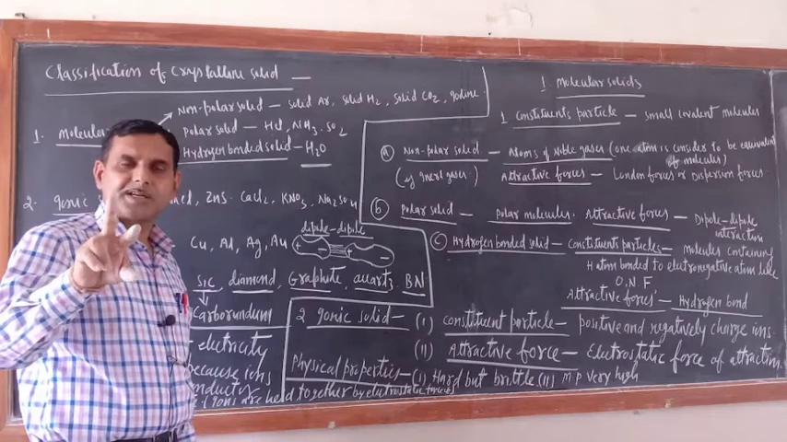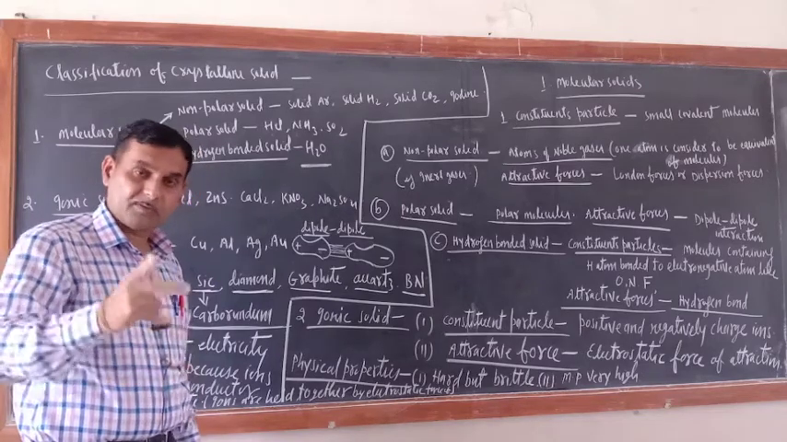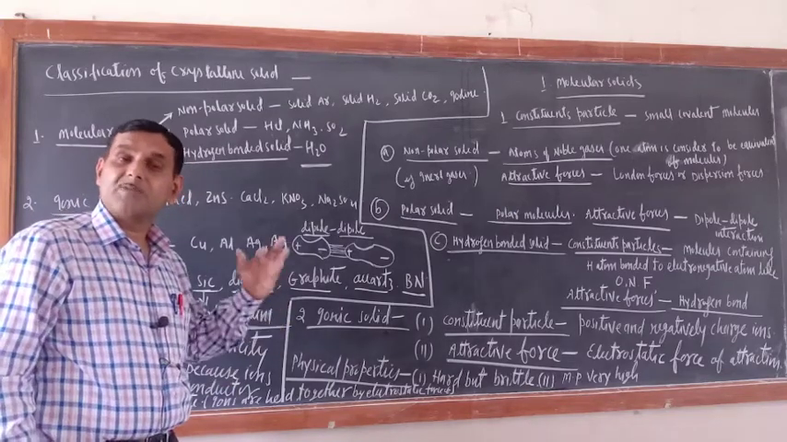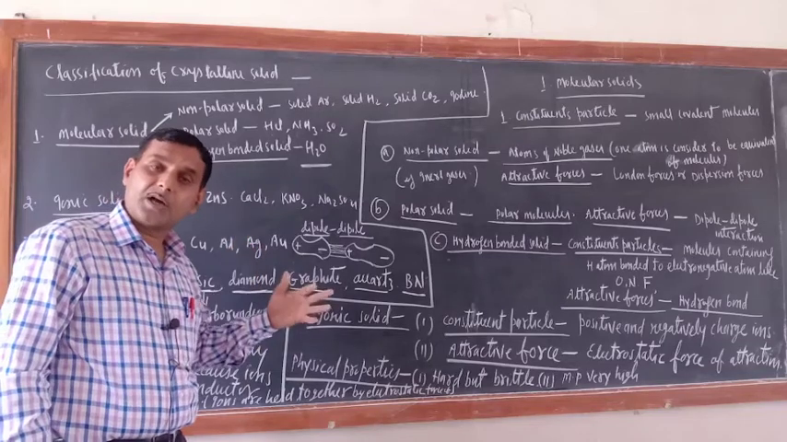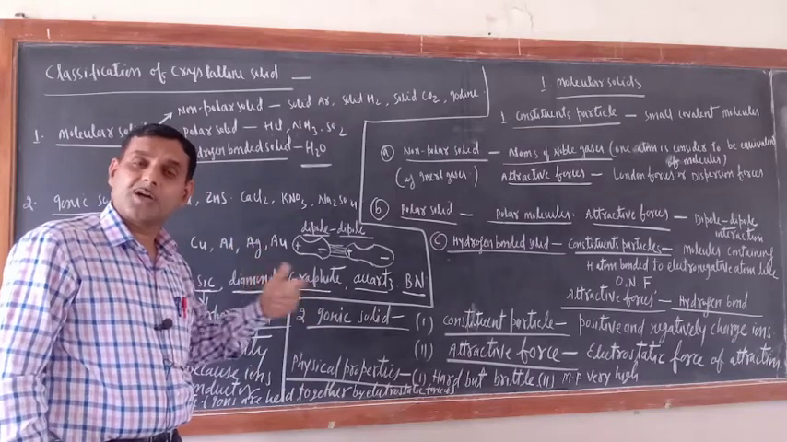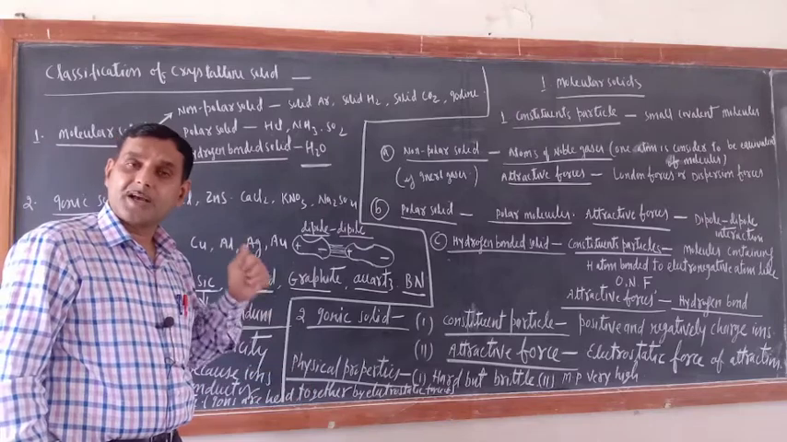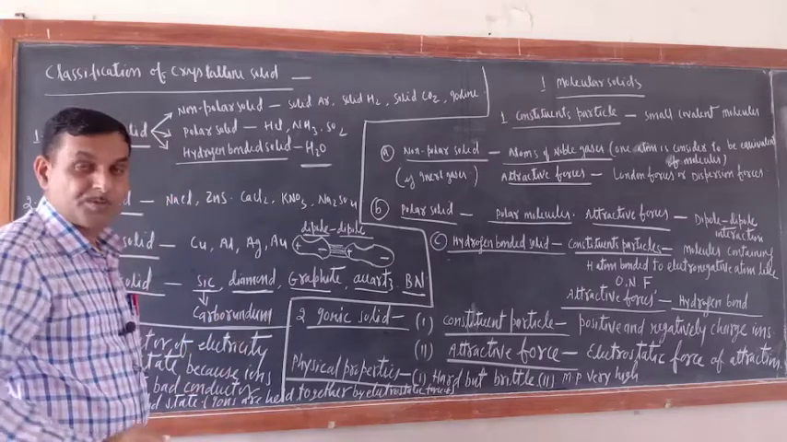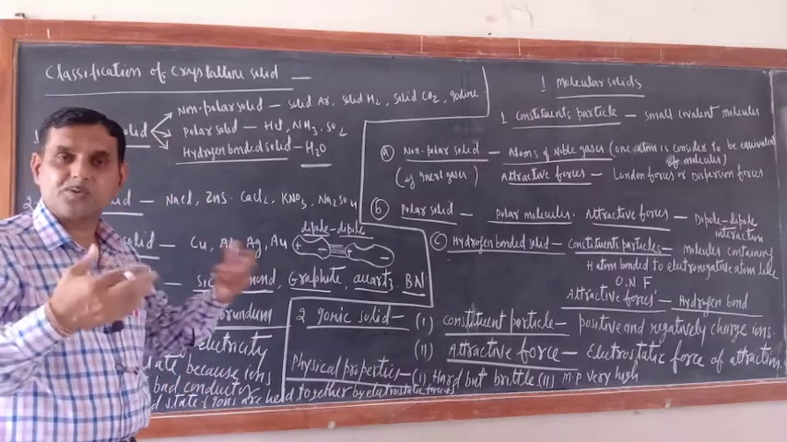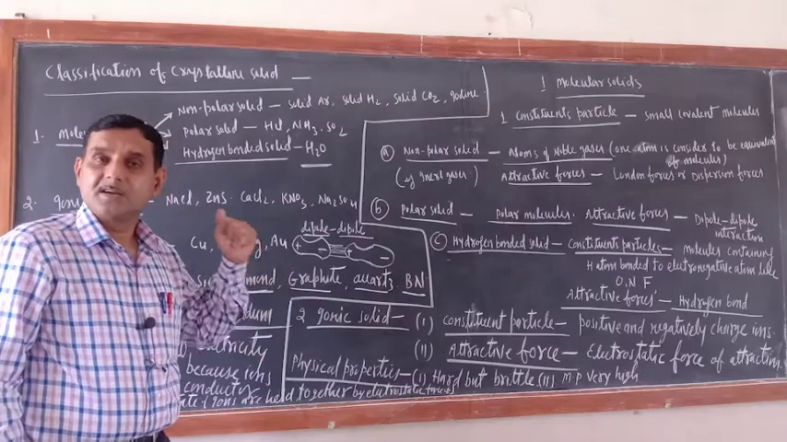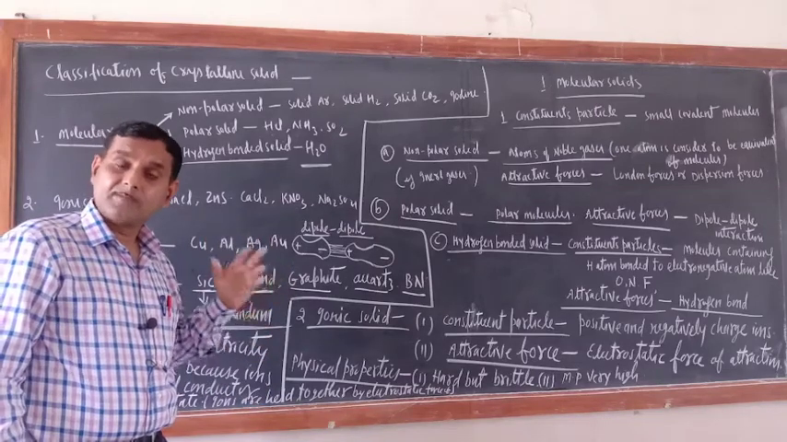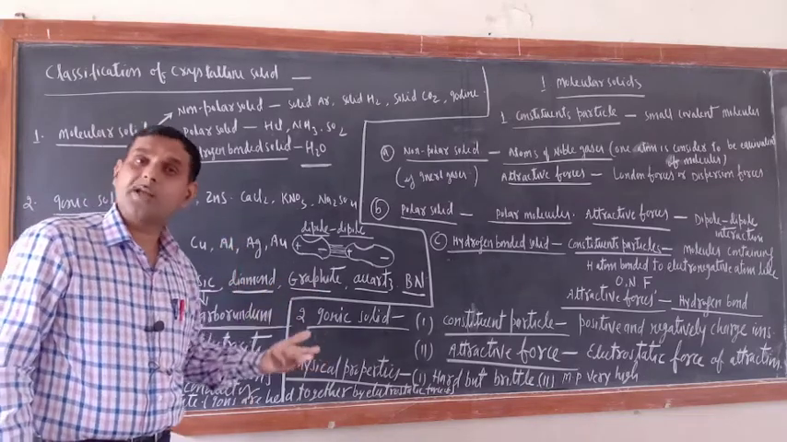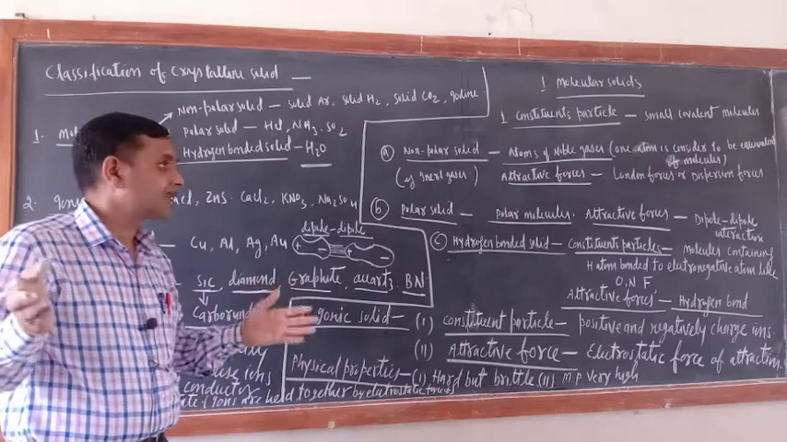In solid state, they are poor conductors. Why? Because ions are held together by strong electrostatic force of attraction. But in molten and aqueous state, they are good conductors of electricity, because the strong electrostatic force of attraction gets broken and ions are free to conduct electricity. Who is responsible for the conduction of electricity? Free electrons and free ions. Those ions can only be made free when the force of attraction is broken.